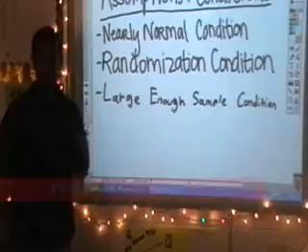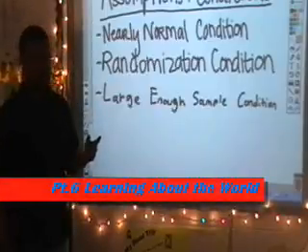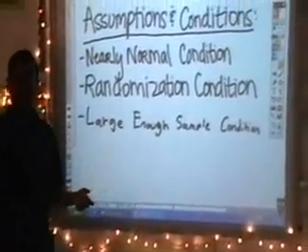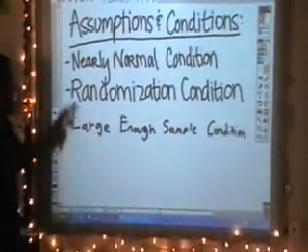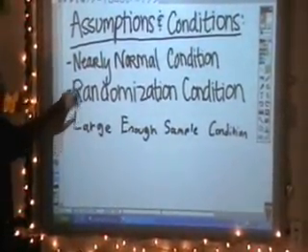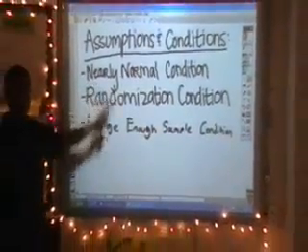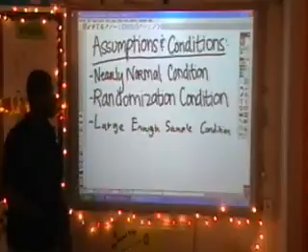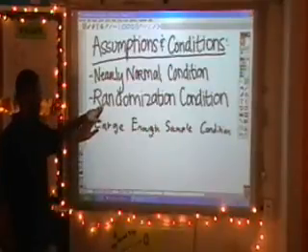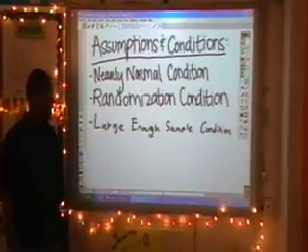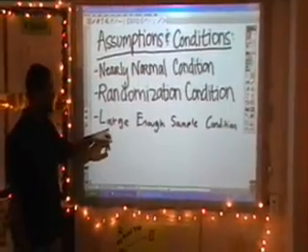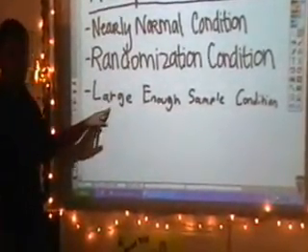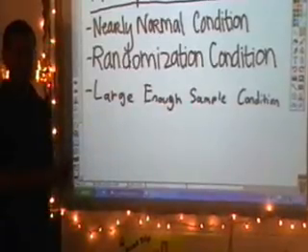Now, if we were to run the same test, but with means instead of proportions, we have a different set of assumptions and conditions and a different test to run, a t-test. The assumptions and conditions for a t-test are the nearly normal condition, where you would look at the histogram to see if its shape is nearly normal. The randomization condition is whether or not the sample was collected randomly. The large enough condition is actually based on the one taking the test. They have to see whether or not the sample collected was large enough.